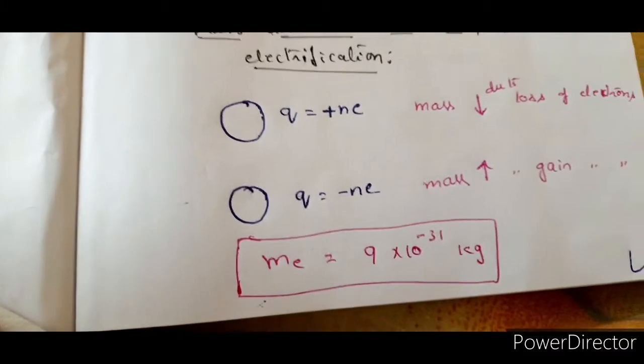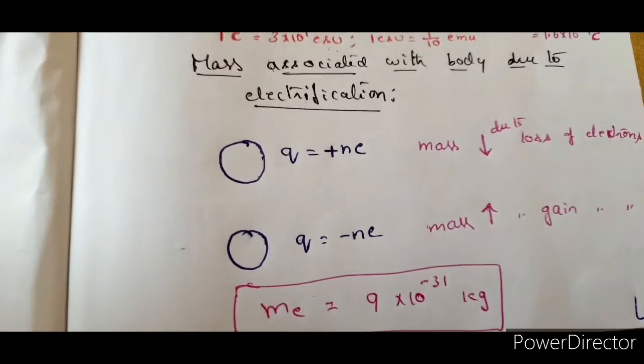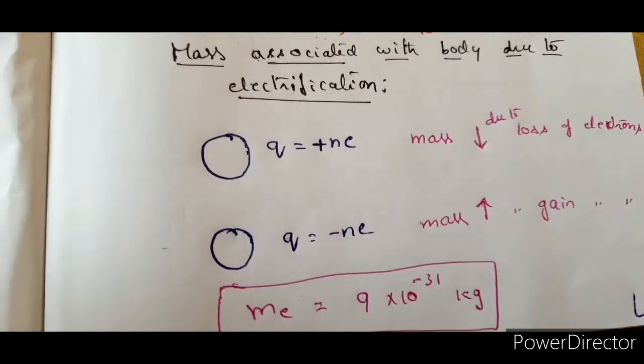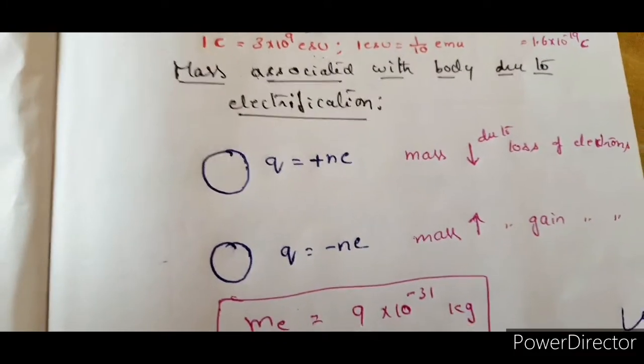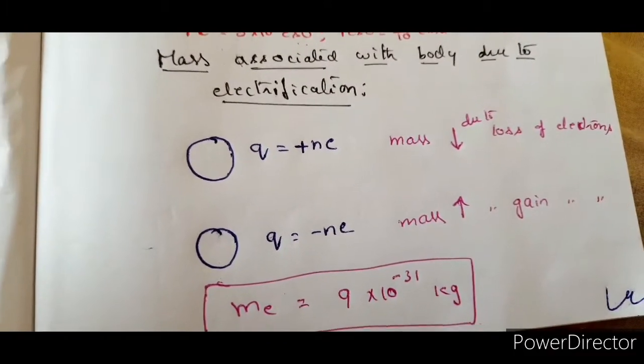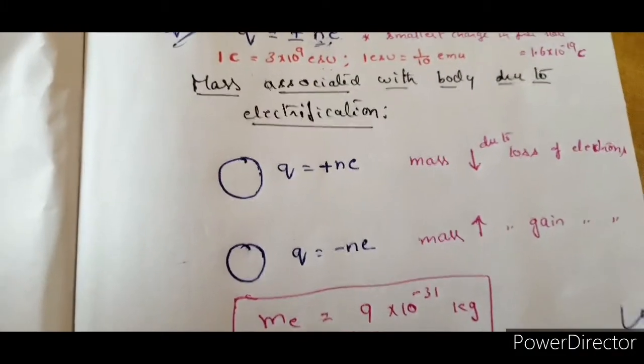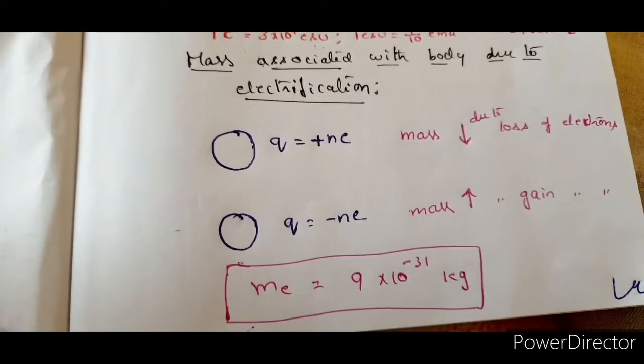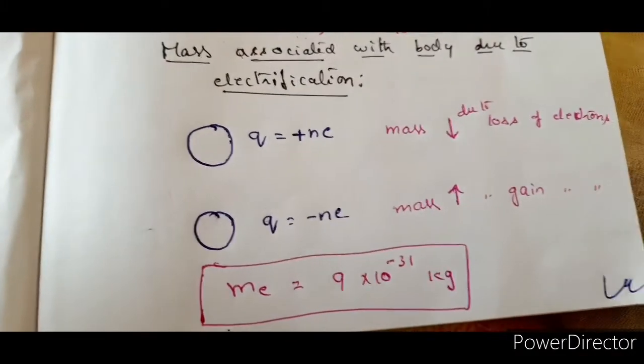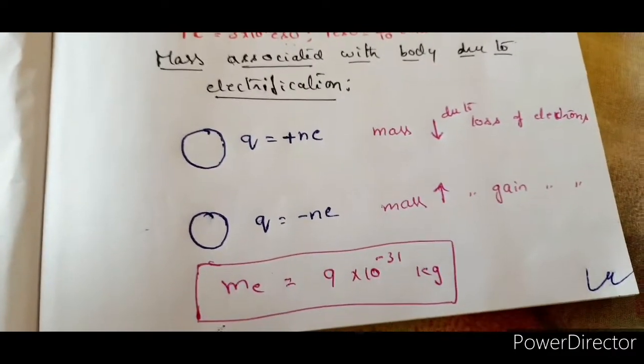Now it is very easy for you to understand. When you give electrons, the body is getting negative charge and it is also getting more mass. And when electrons are removed from the body, the body is getting positive charge and it is losing mass.